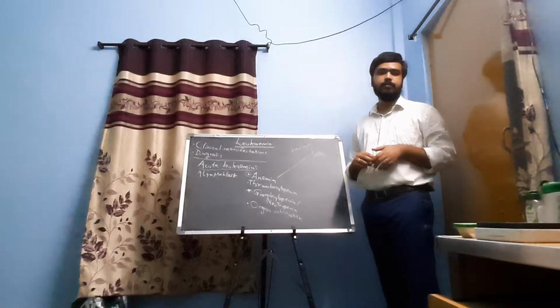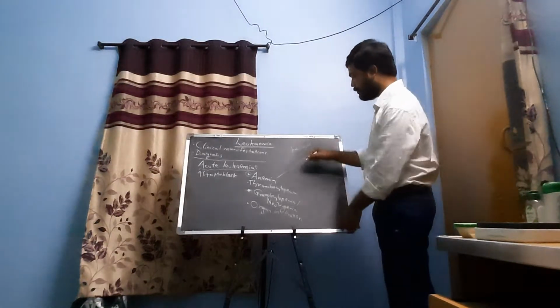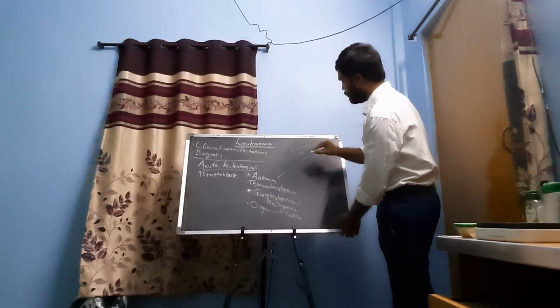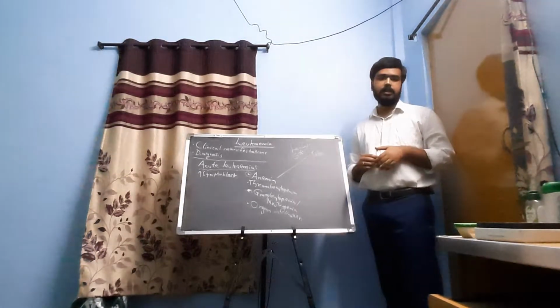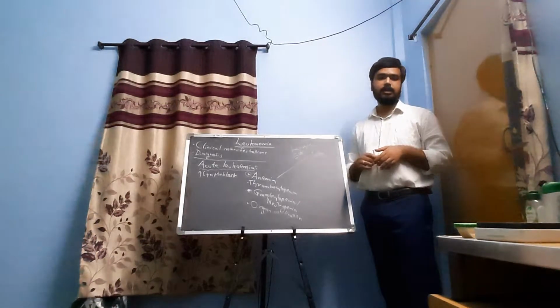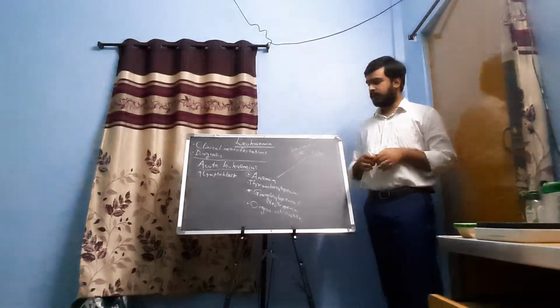Also, because of anemia, the person may experience shortness of breath or sometimes tachycardia as manifestations.